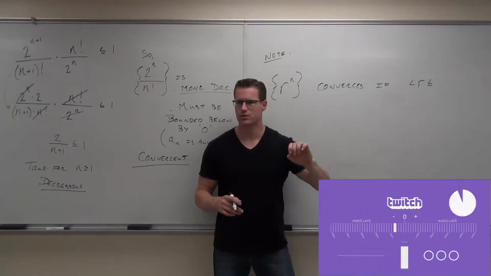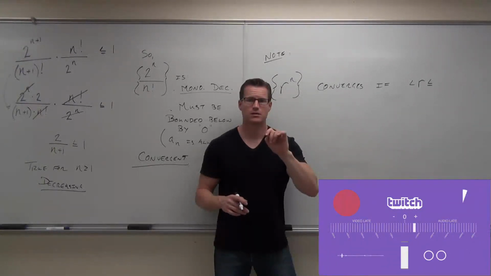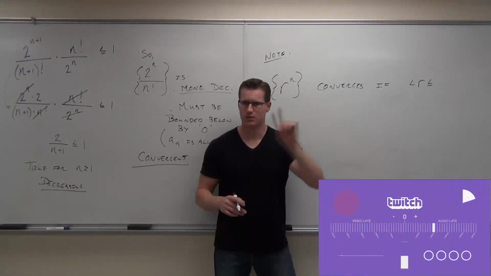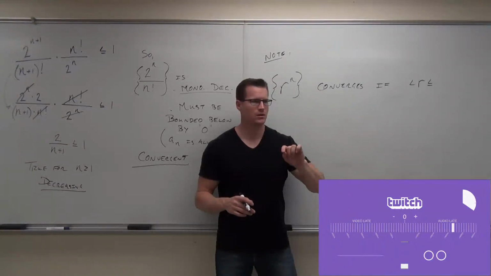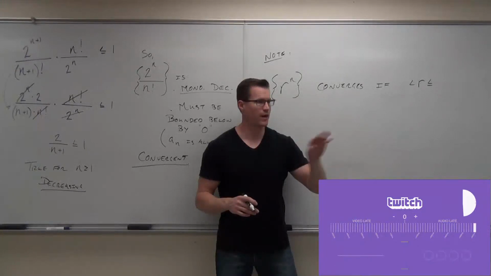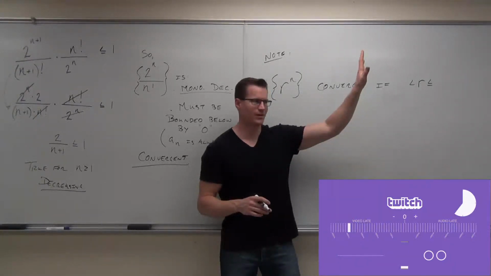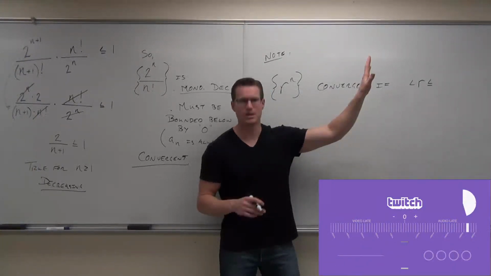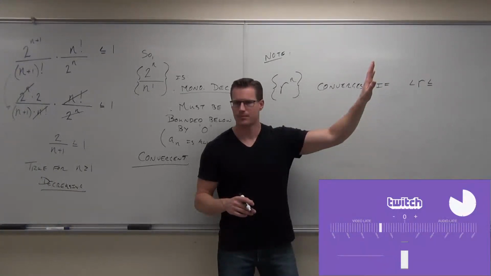Would that converge or diverge? If you give me 8, 8 to the first, 8 to the second, 8 to the third, 8 to the fourth, what's happening? Monotonically increasing without bound. Well, that's the whole thing, right? It's got to be bounded. That would diverge. How about 1/2?